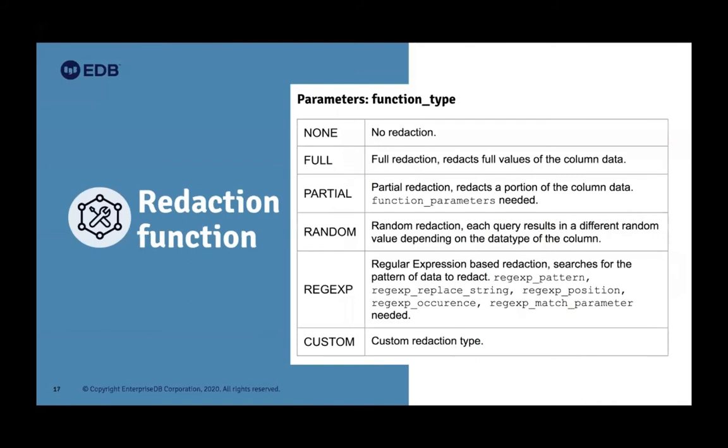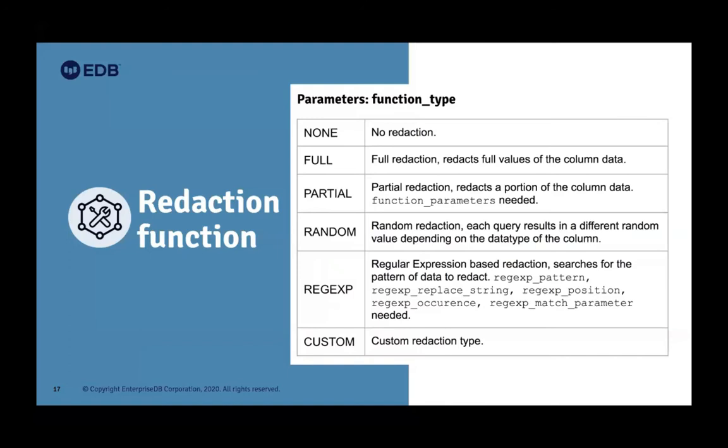Here is the list. Oracle provides 5. EPAS has a 6th. That's a custom option that's added for users if they want to use their own redaction function, their own redaction logic. For some reason they may think that the internal or predefined functions are sometimes too generic, or slower, or they want something a little bit better, so they can use the custom option. That's an EPAS extension. And other than the DBMS_REDACT package types that Oracle provides, there is a none redaction type, where no redaction is applied. You just add the column, but redaction is not going to be applied at all.